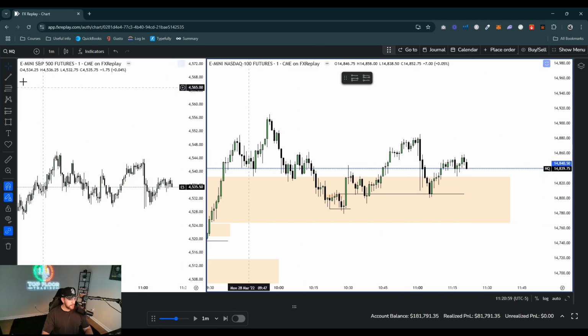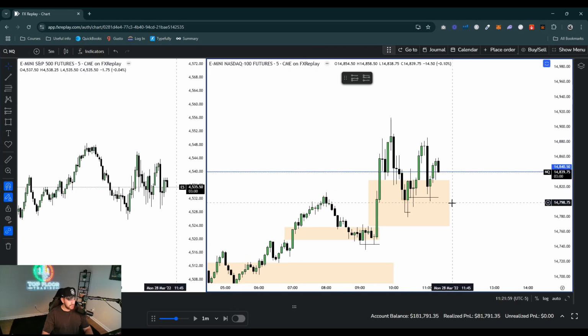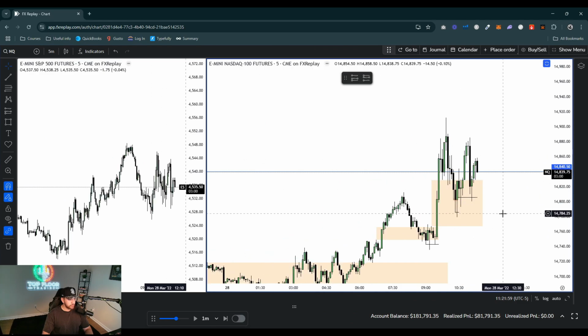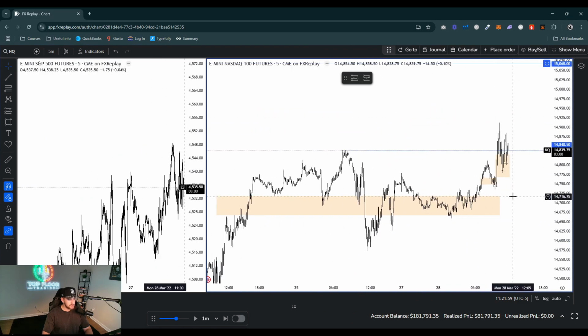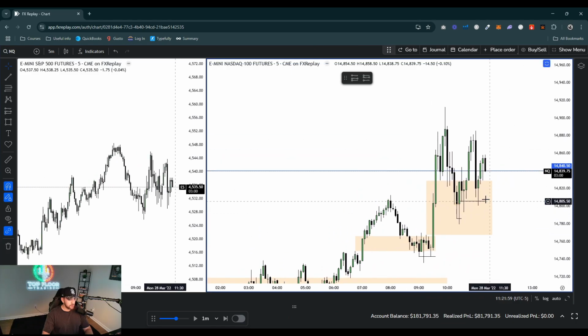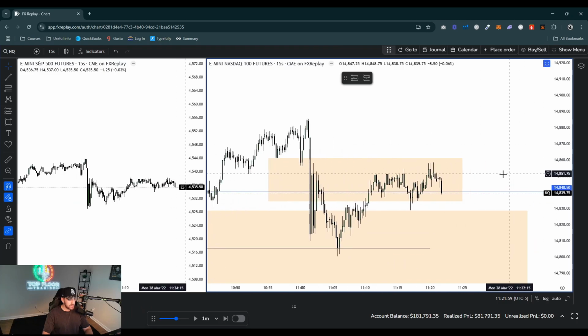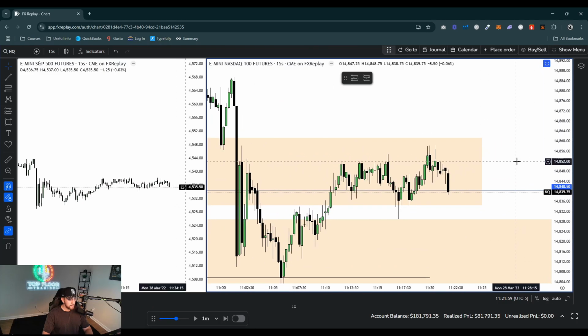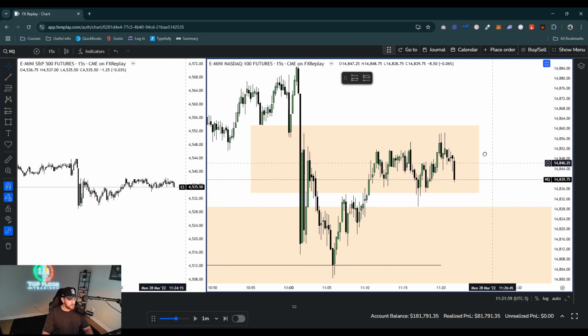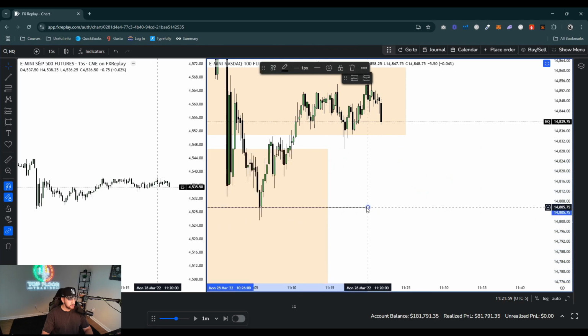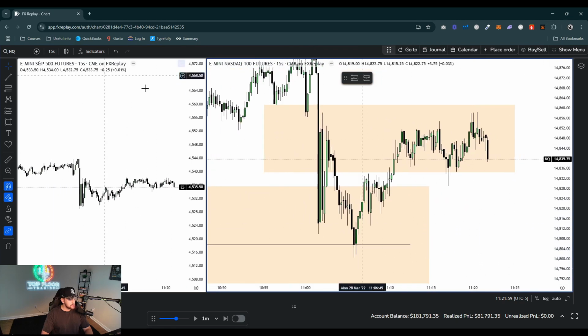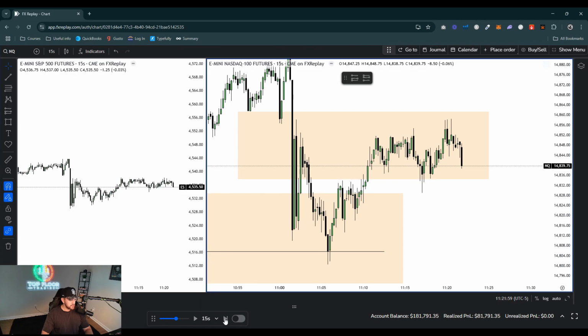1117. So we're not really moving here, and we do have a 5-minute fair value gap here, but I am bullish because our draw on liquidity is higher. Okay, so I'd be looking for us to move higher. However, we are respecting this bearish fair value gap here. So let's go to the 15-second. I want to see something. I want to see if we have a change in delivery here on the 15-second. We actually do have a change in delivery here on the 15-second on this bearish one. Okay, this is interesting. So let's move this to 15 seconds.